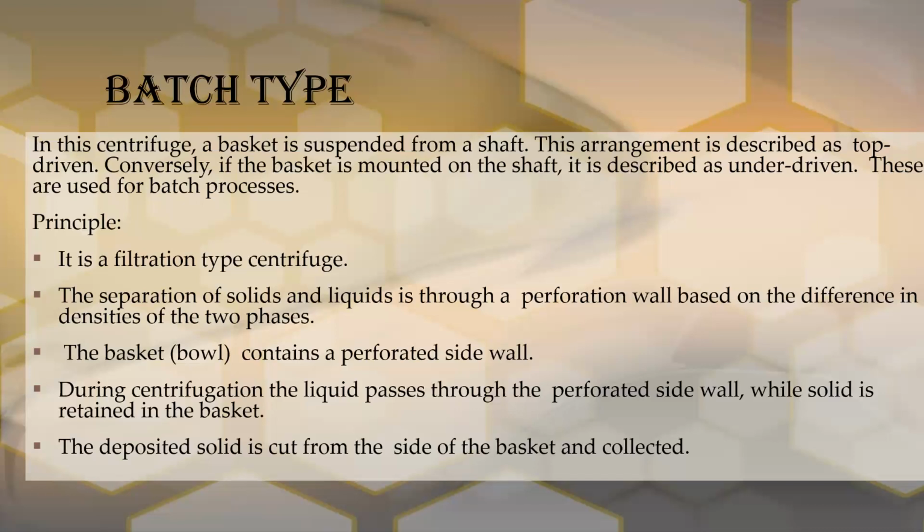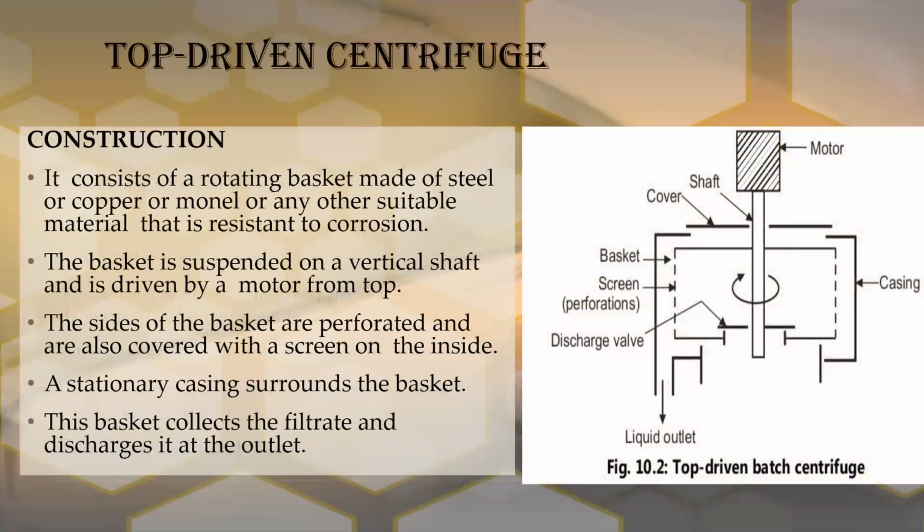The deposited solid is cut from the side wall of the basket and collected. So this is the principle of this batch type of perforated centrifuge. First type in this batch type, top driven. The construction of this top driven type.